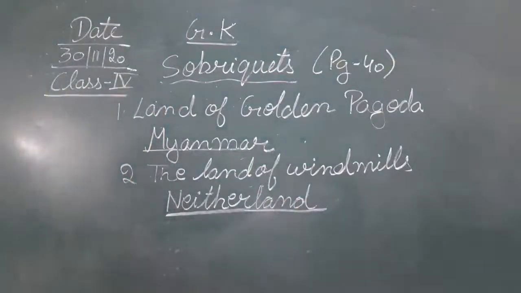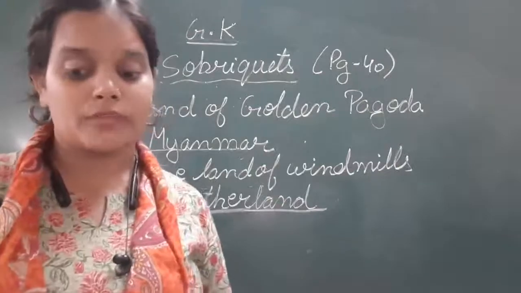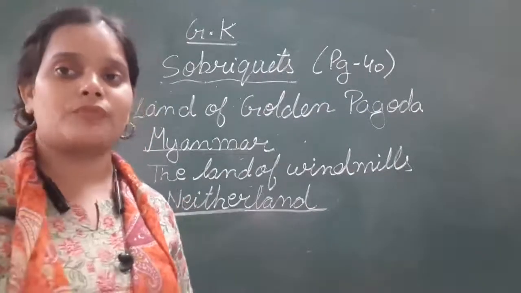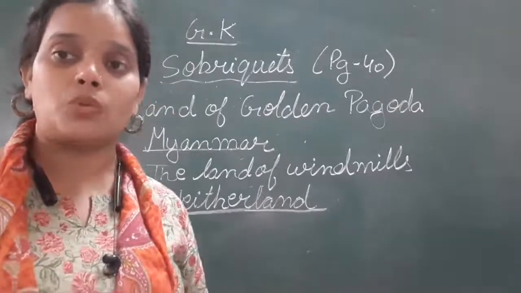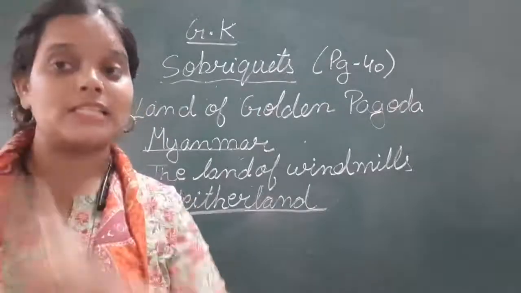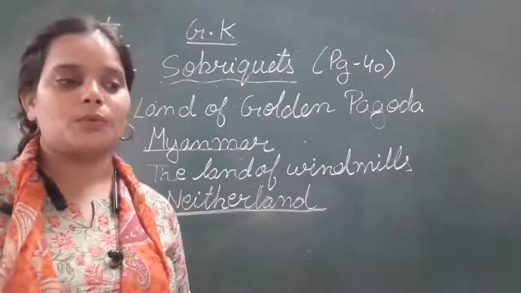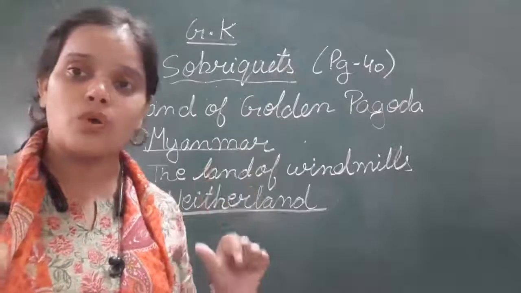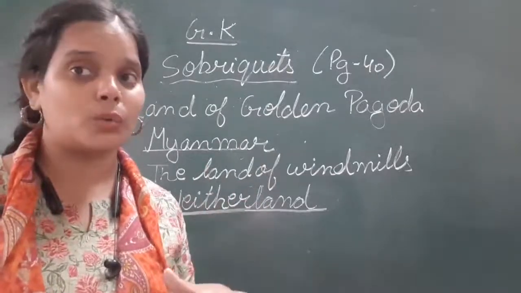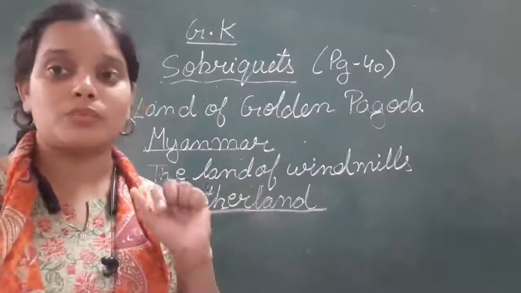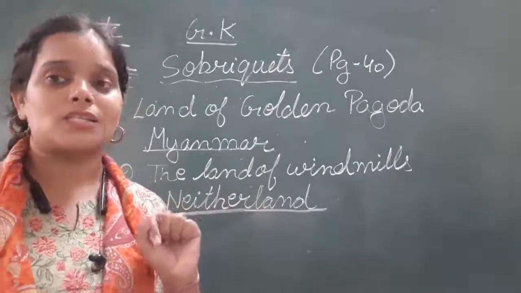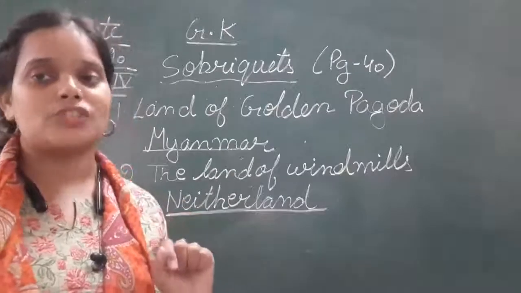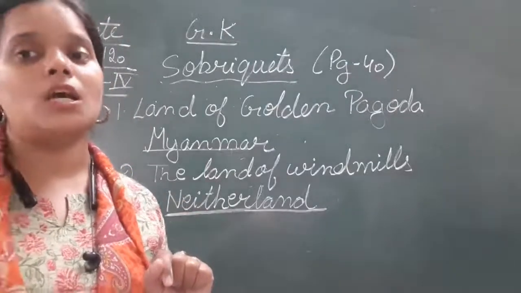Next. Okay, so that is the land of rising sun. So which country is known as the land of rising sun? That is Japan. तो जापान को the land of rising sun बोला जाता है. Okay, because you can see the very beautiful view of rising sun. एक सूरज को उगते हुए जो व्यू होता है, that is very beautiful there. So that's why Japan is known as the land of rising sun. इसलिए जापान को the land of rising sun बोला जाता है.